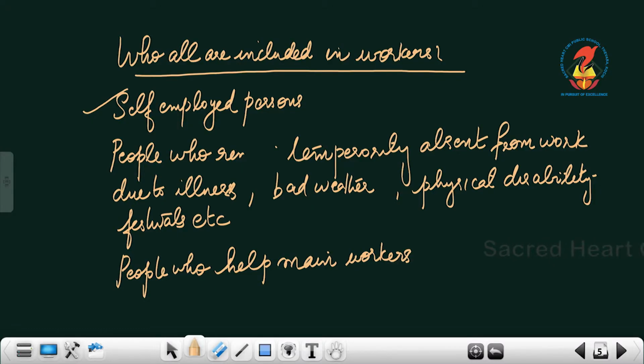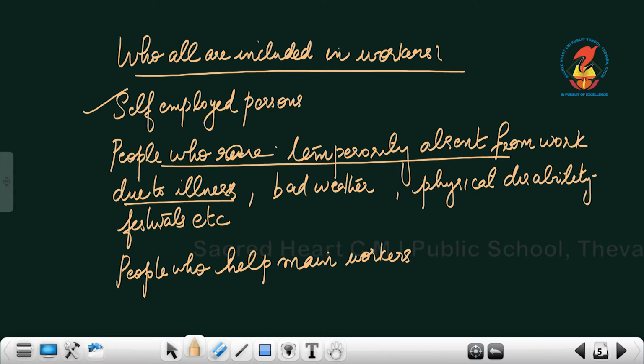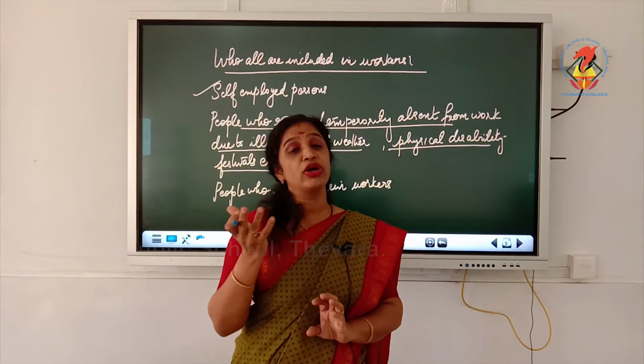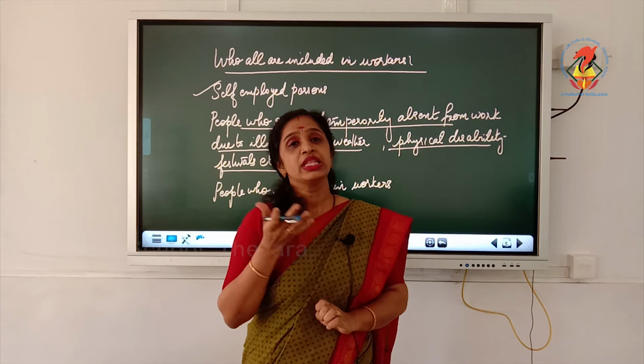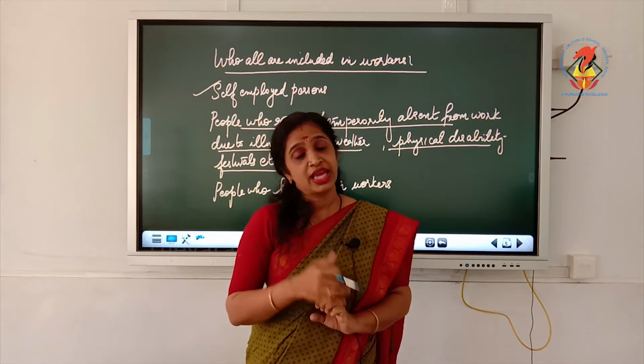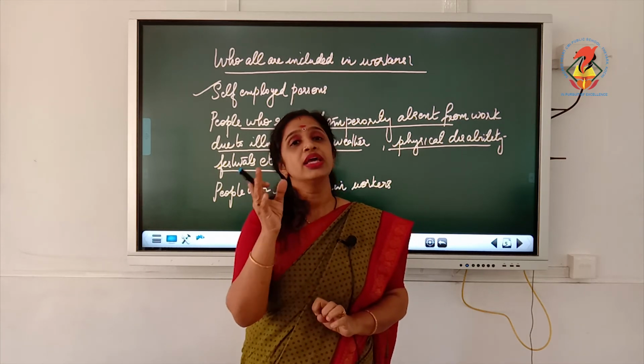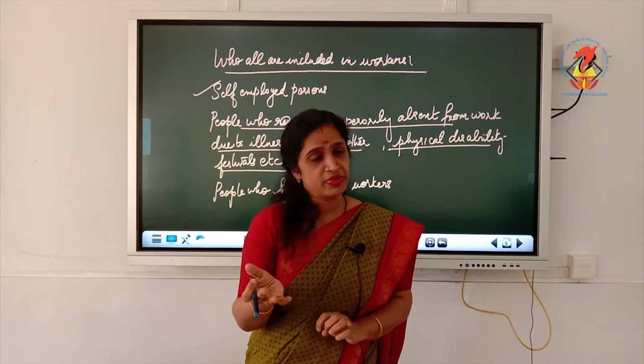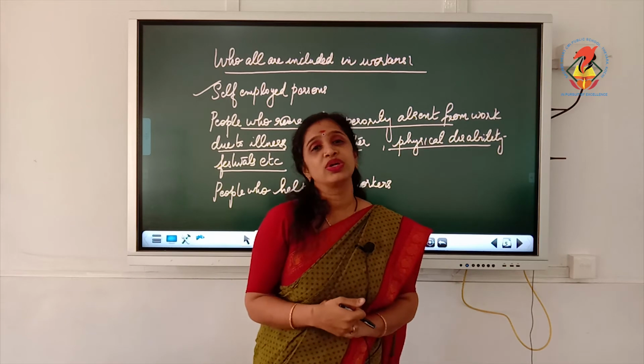Then next is people who are temporarily absent from the work due to illness, bad weather, physical disability, festivals, etc. They are absent from the work only on a temporary basis. As they are away from the work not on a permanent basis, they can be termed as workers.